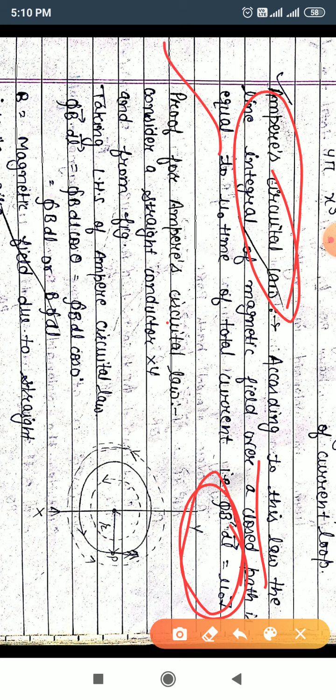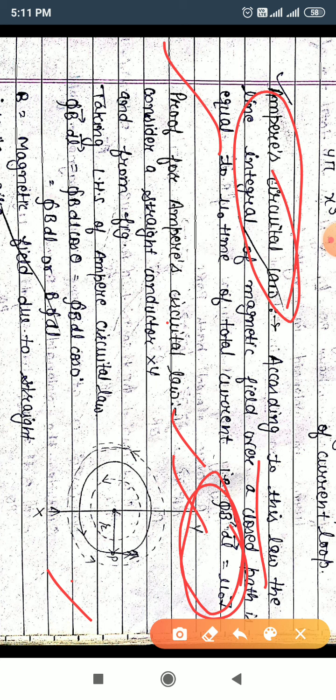For this proof we show the diagram in which the current is flowing from x to y in a straight conductor, and the magnetic field is around it in the anti-clockwise direction in circular loops. According to the right hand thumb rule, we discussed the direction of magnetic field and current. So the circular loops represent the magnetic field in the diagram, and the xy conductor represents the direction of the current from x to y.